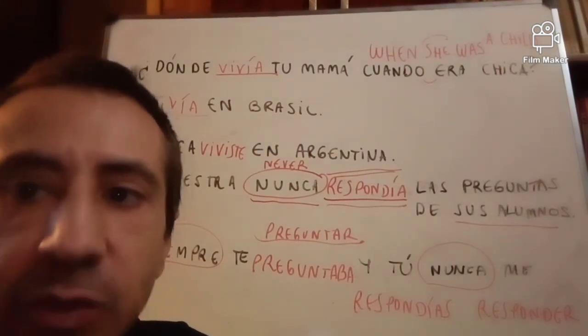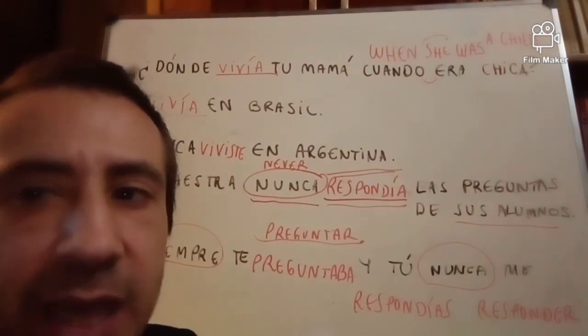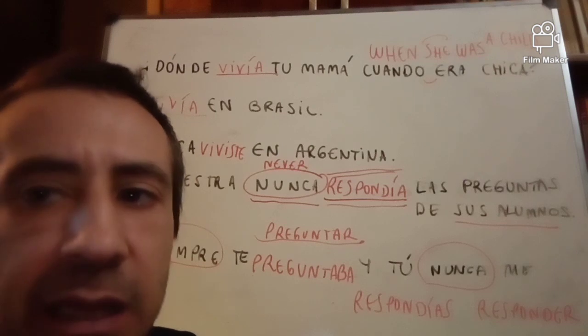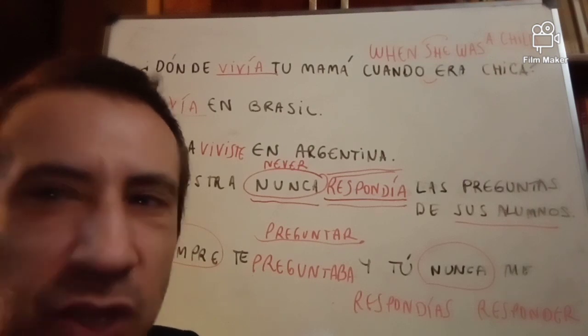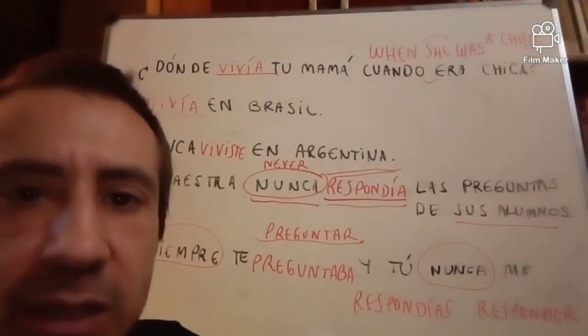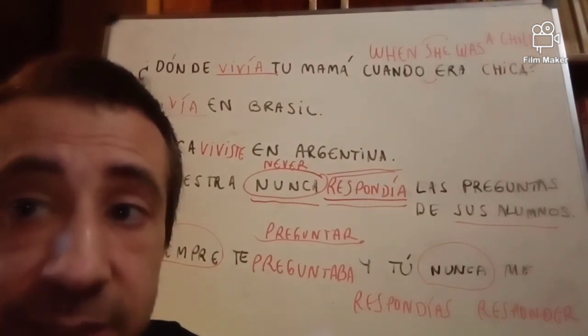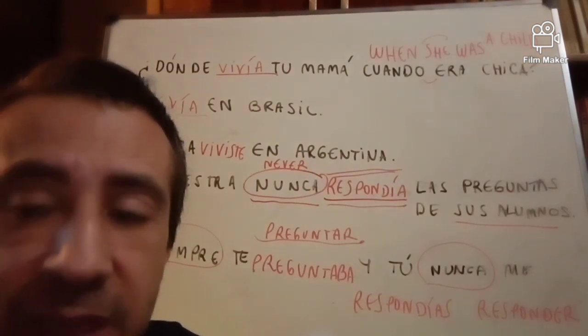This is pretérito imperfecto. So in our next video, I'll conjugate some irregular verbs so that you know them.